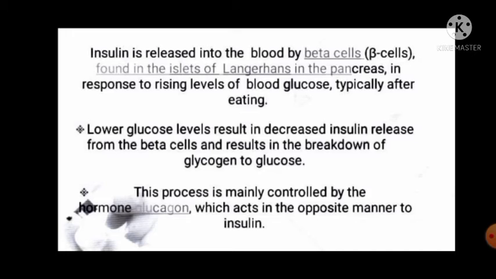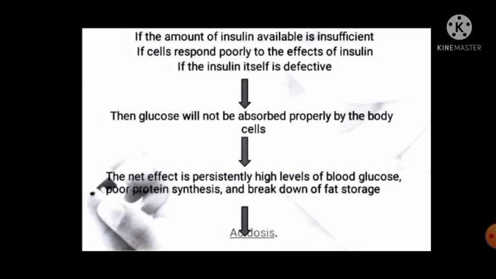This process is mainly controlled by the hormone glucagon, which acts in an opposite manner to insulin. If the amount of insulin available is insufficient, if cells respond poorly to the effect of insulin, or if the insulin itself is defective, then glucose will not be absorbed properly by the body cells. The net effect is a persistent high level of blood glucose, poor protein synthesis, and breakdown of fat storage, called acidosis.